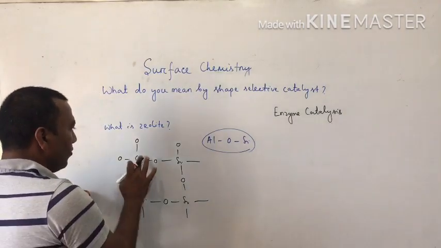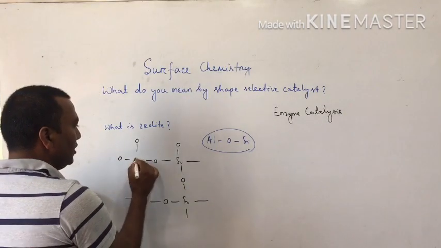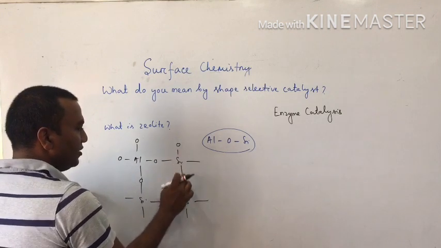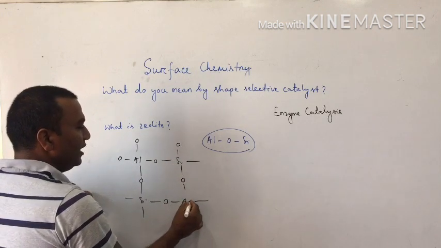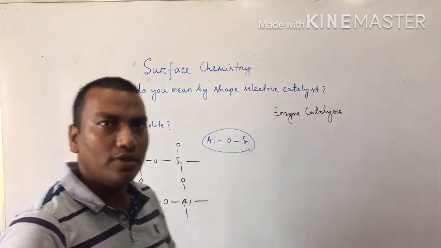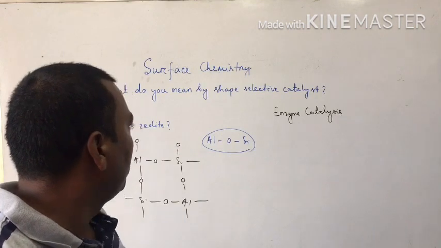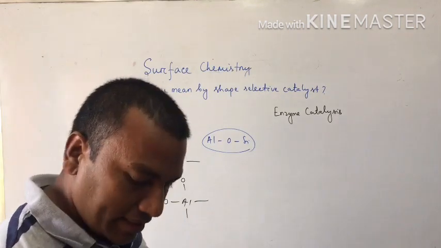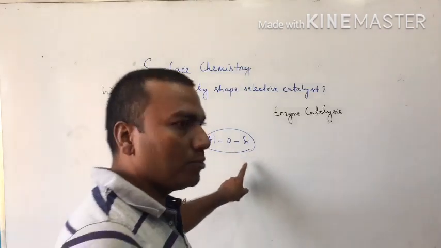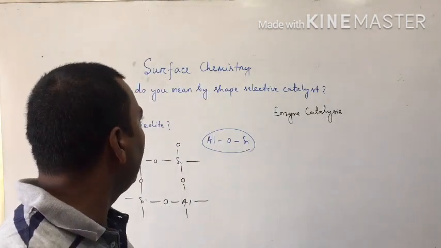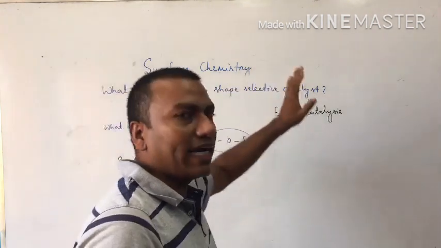So here, if one silicon atom is replaced by aluminum, oxygen, silicon, oxygen, aluminum, then it is called a zeolite. Understood? So zeolite is a microporous structure, yes or no? And it is a three-dimensional network structure of aluminum, oxygen, silicon. Okay, and zeolite is a shape-selective catalyst.